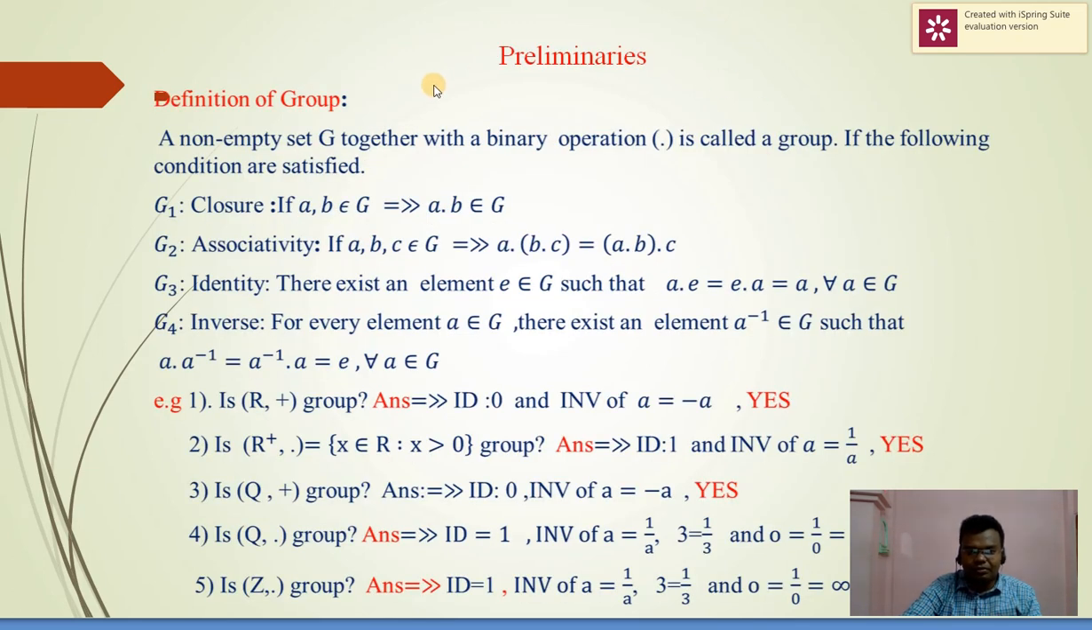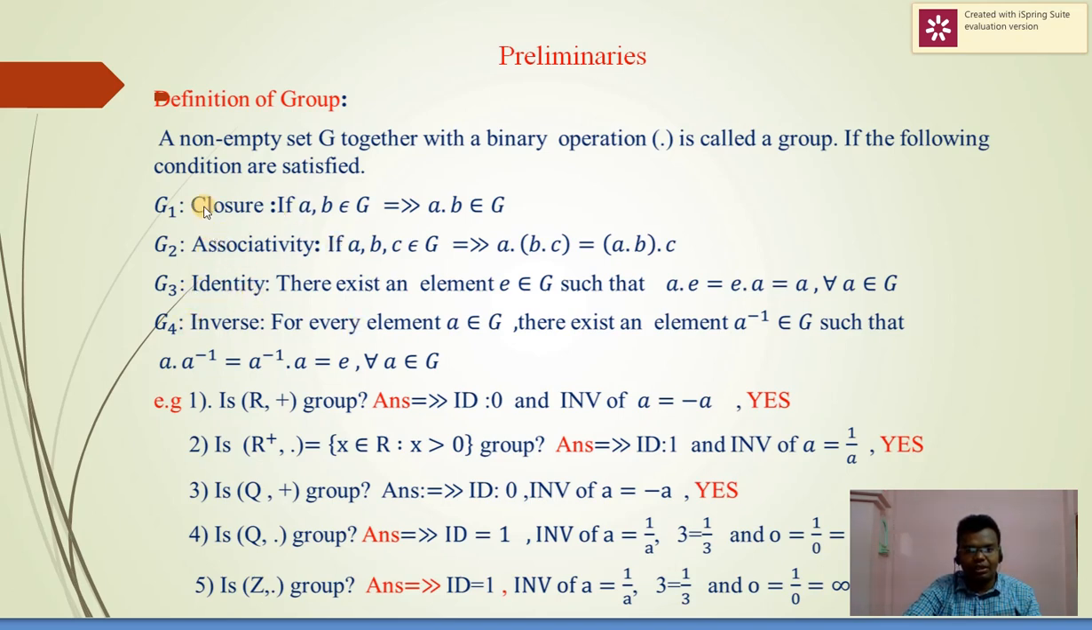First of all, before starting group automorphism, we need to know some basic definitions of group, subgroup, normal subgroup, etc. So first of all, we define a group. A non-empty set G together with a binary operation dot is called a group if the following conditions are satisfied: closure, associative, existence of identity, existence of inverse.